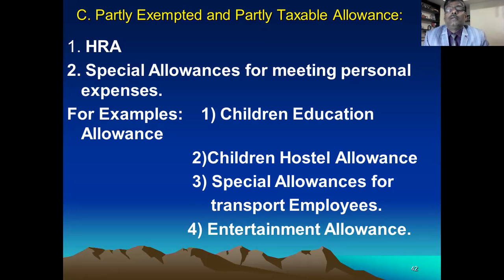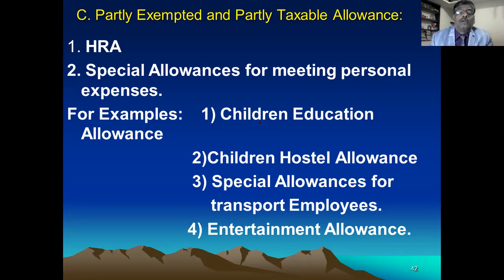Then this hostel allowance is also exempt up to 300 rupees per child per month, maximum for 3 children. Remember this point.